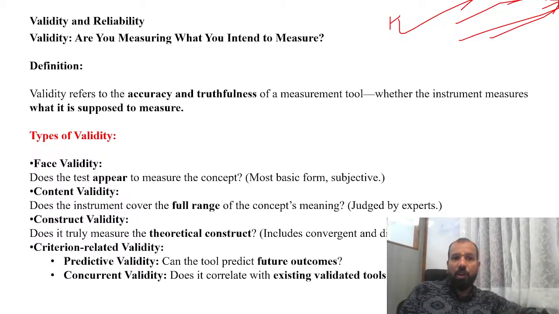So validity is about whether you are measuring what you intend to measure, and whether what you are doing is perfectly fine or not. At the end of the day, if your scale is not good, your questionnaire is not good, you are not able to find a good output. So validity refers to the accuracy and truthfulness of the measurement tool, whether the instrument measures what it is supposed to measure.